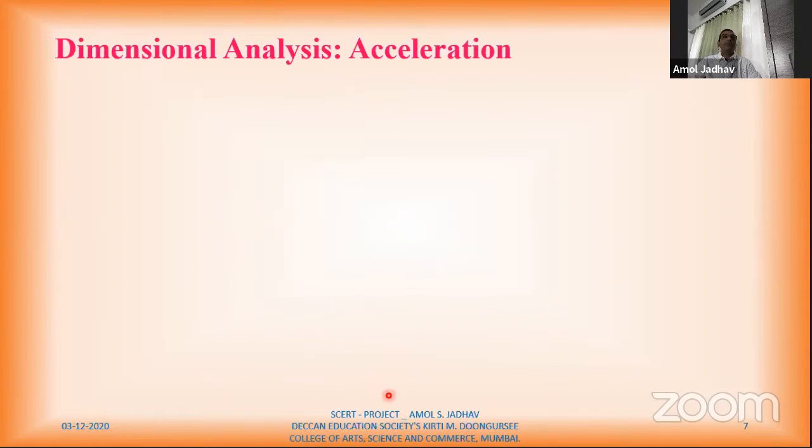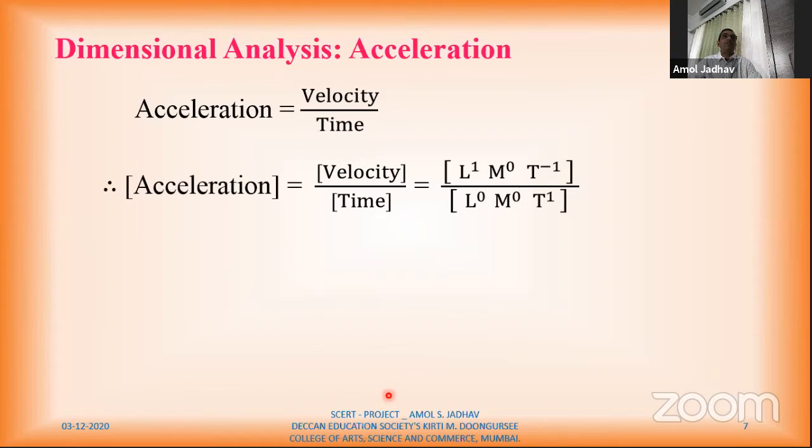We'll move to the next, dimensional analysis for acceleration. Now, the formula for acceleration is velocity upon time. Therefore, dimensions of acceleration are dimensions of velocity divided by dimensions of time. Now here I'll directly substitute the dimensions of velocity, which we derived previously. So L1, M0, T minus 1, and for time, which is L0, M0, T1.